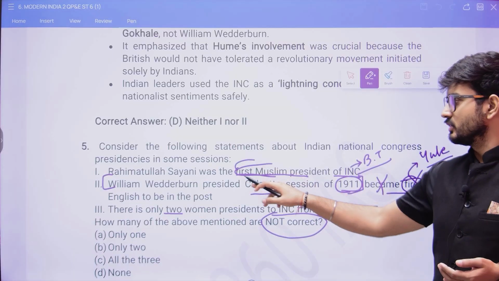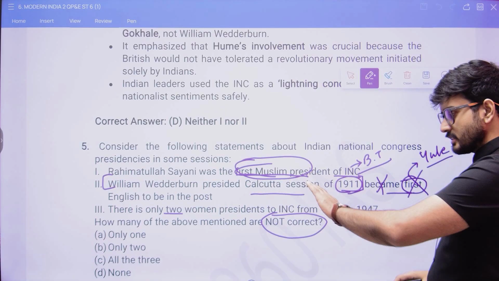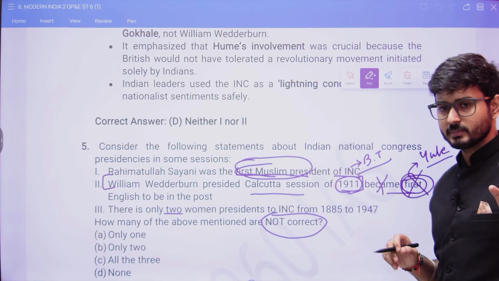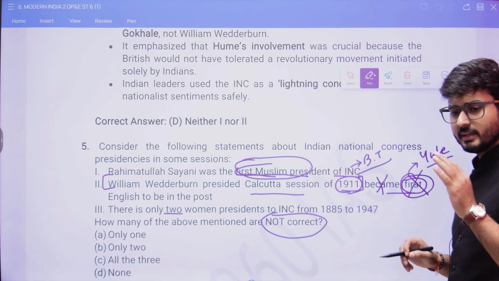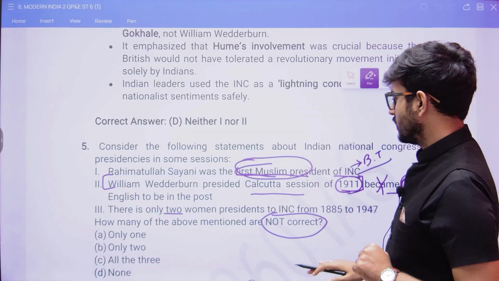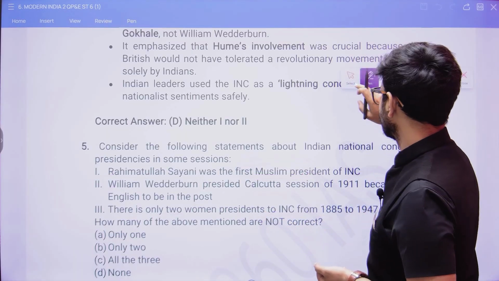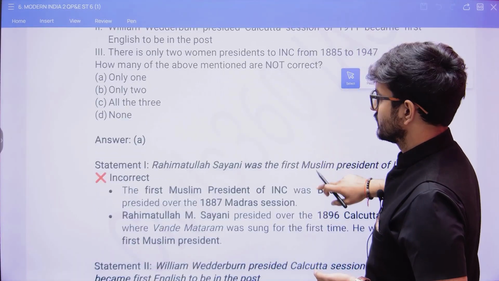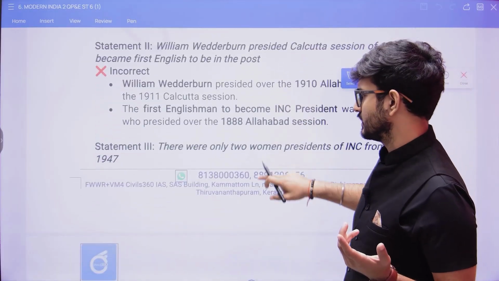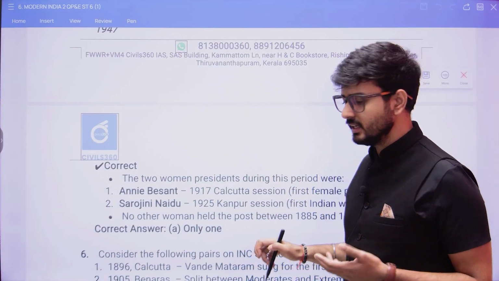So here, whenever such aspects are given, always think twice. If you are unaware of the earlier aspect, but the first or second aspect is there, always think about whether it can be right or wrong. Okay. And then there were two women presidents, Annie Besant and Sarojini Naidu. They were there. So the answer here is that only one is correct. And also there is Mrs. Nellie, she was also there as the president of the INC.